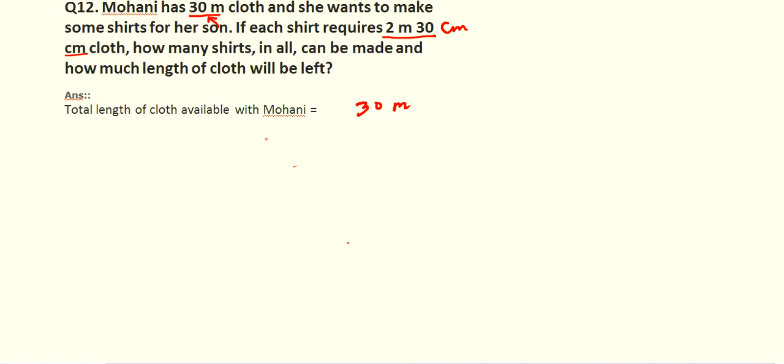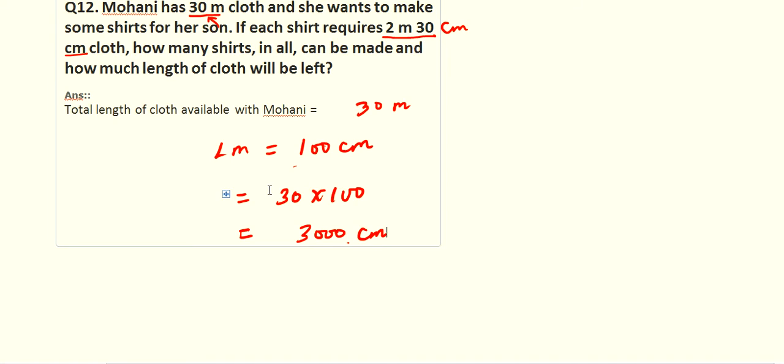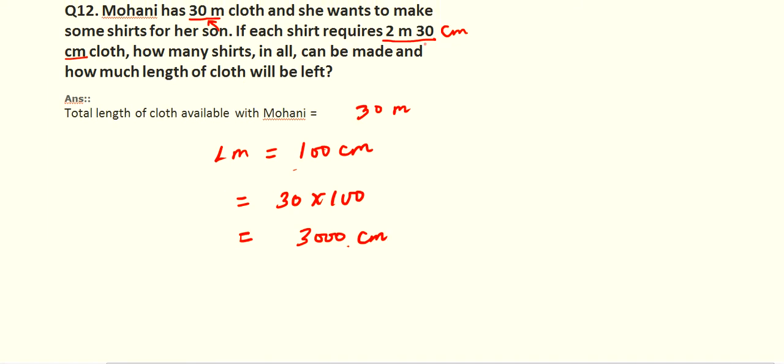So it will be easy to convert meter to centimeter, and as you know very well that 1 meter equals to how much? 100 centimeter. So the 30 meter will be like 30 into 100. So the answer is 3000 centimeter. So the total length of cloth available with Mohini is 3000 centimeter. Clear? Now each shirt requires 2 meter 30 centimeter cloth.